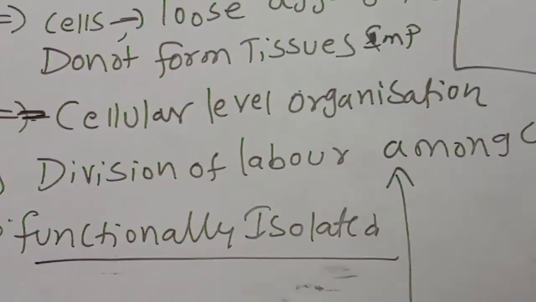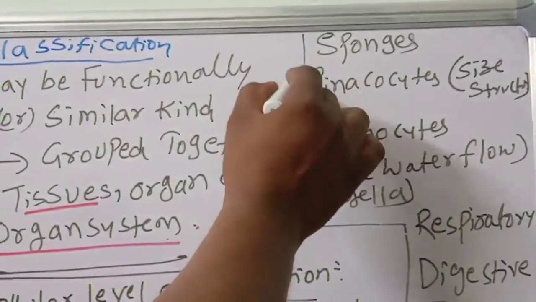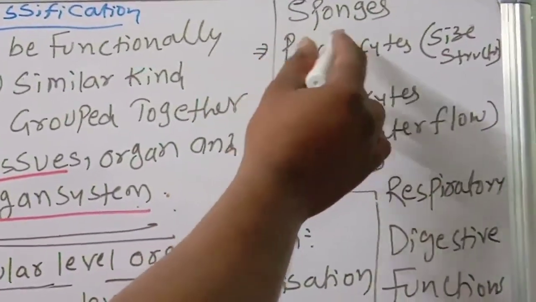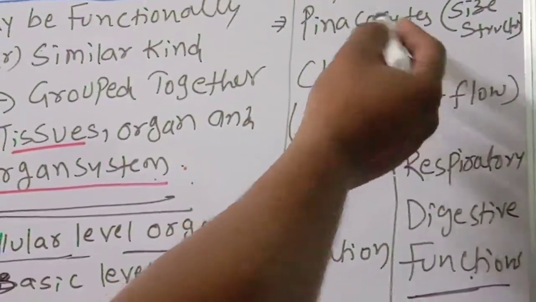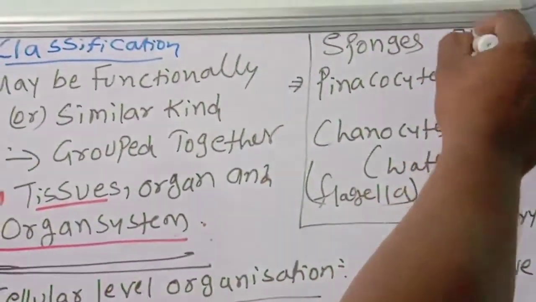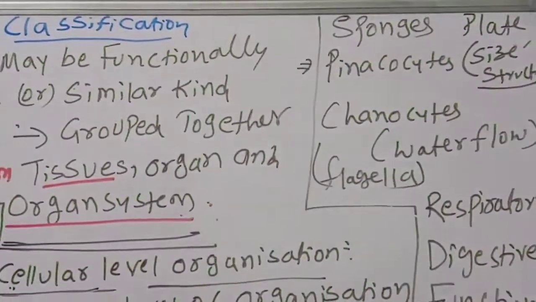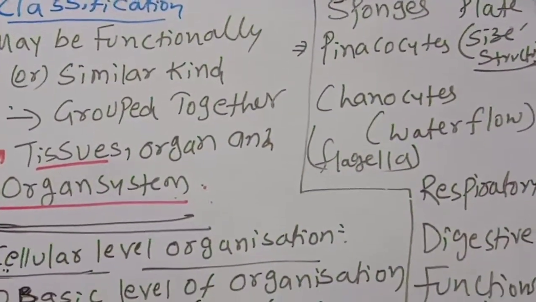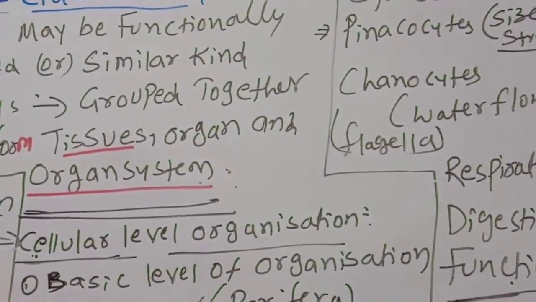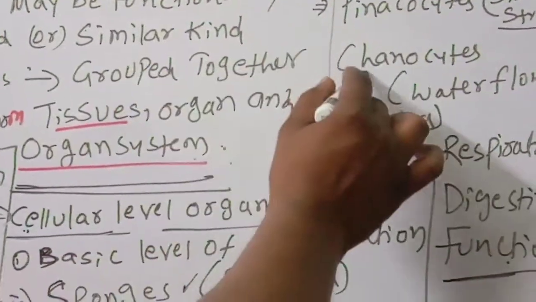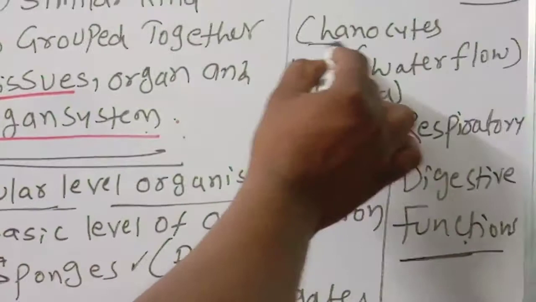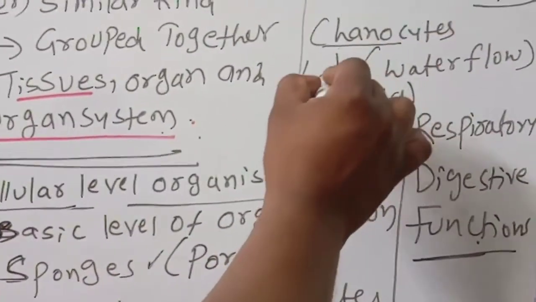Sponges have mainly different types of cells. Some examples: the pinacocytes are plate-like structures. They are helpful for the size and structure of the sponges. So the particular size and structure is maintained by which cells? Pinacocytes. Then choanocytes, which have flagella, very important.